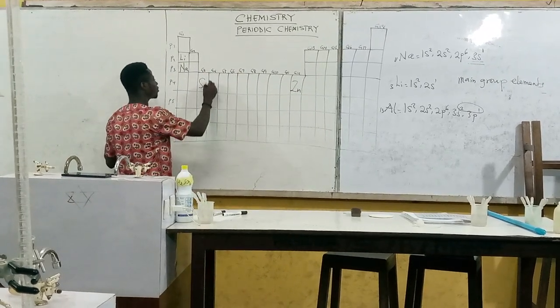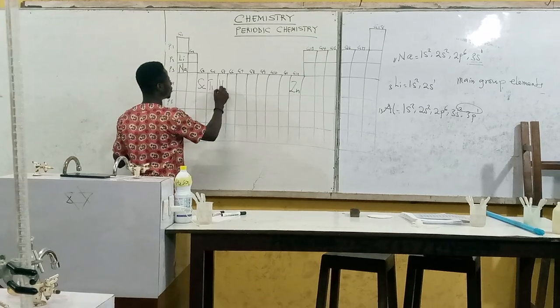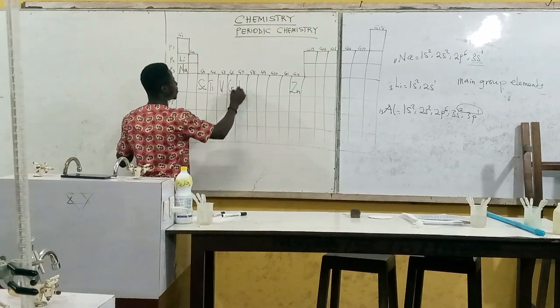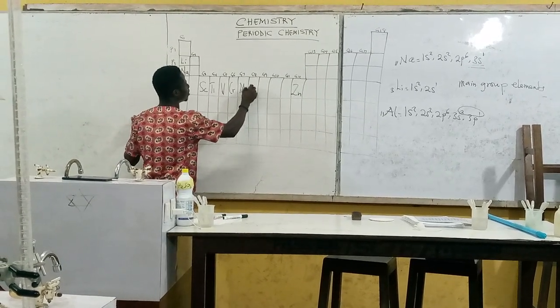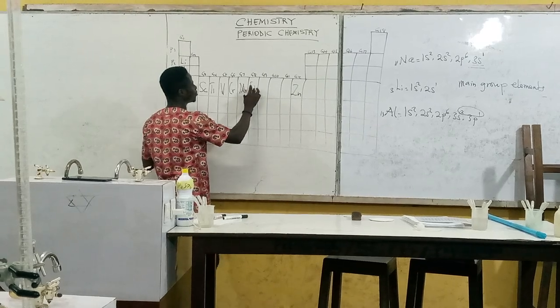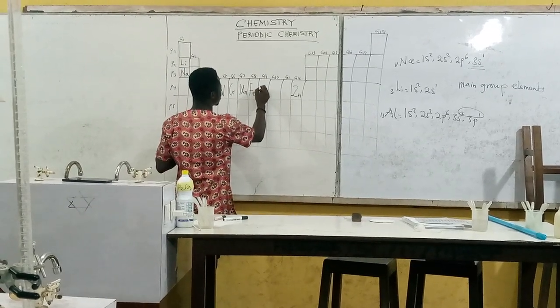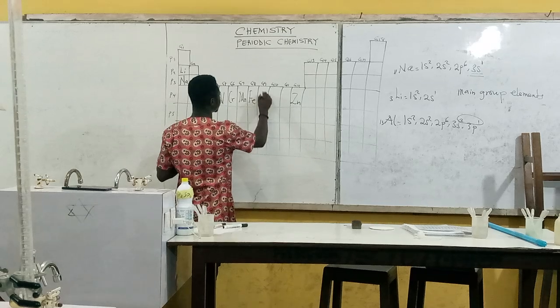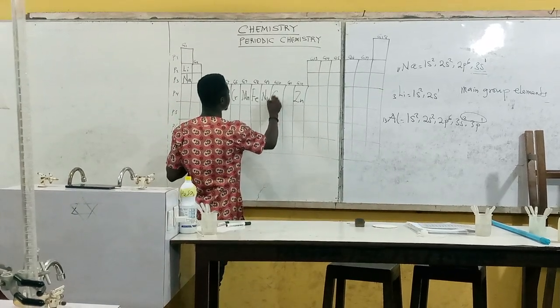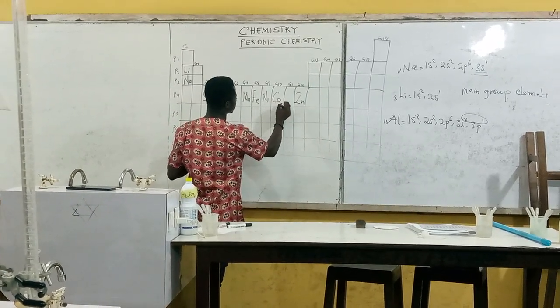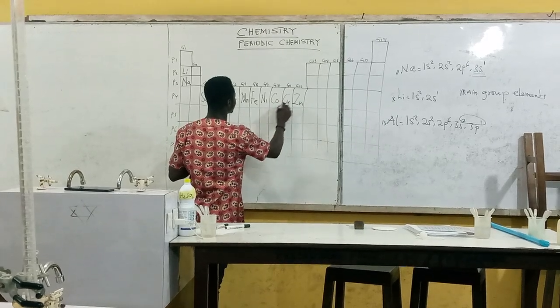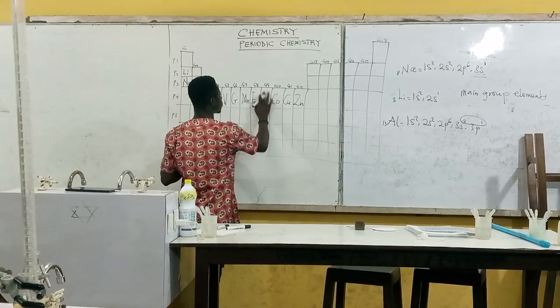So, you can see that manganese is here, then iron is here, then from iron we have cobalt, then nickel, then we have copper.